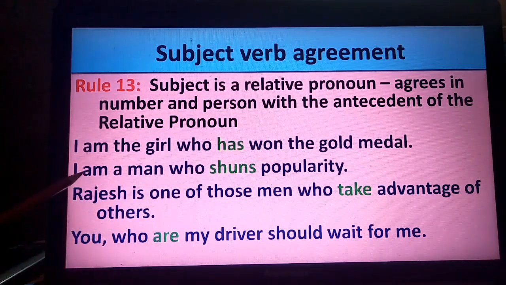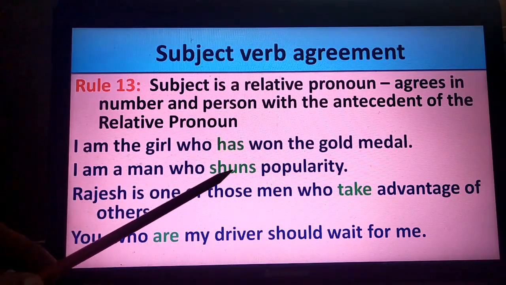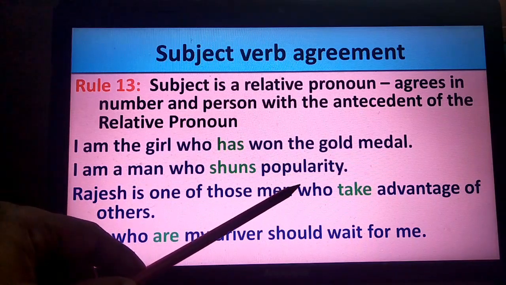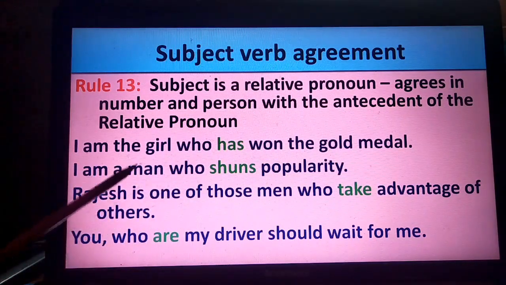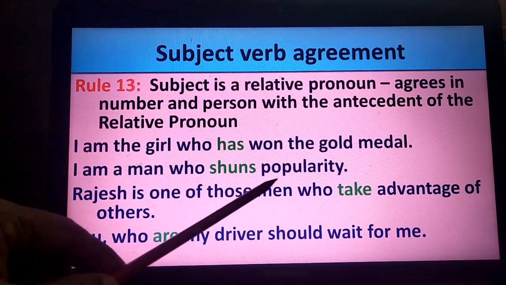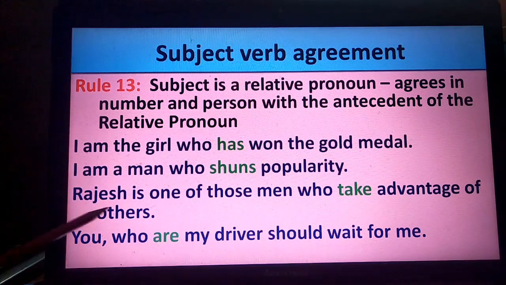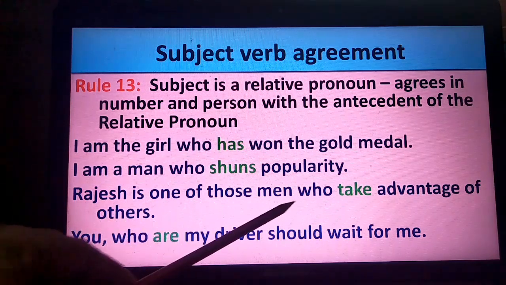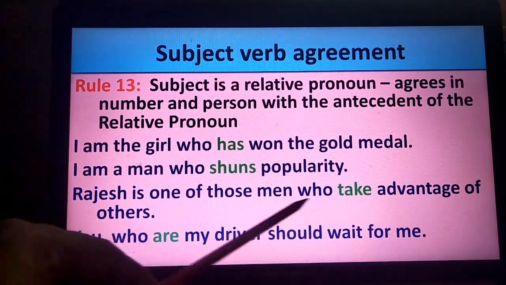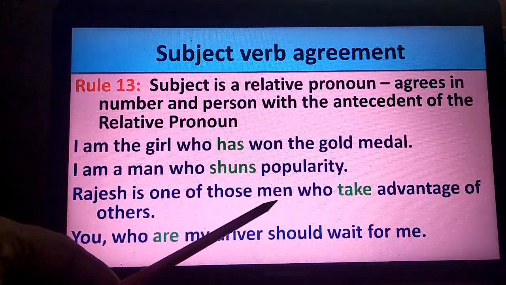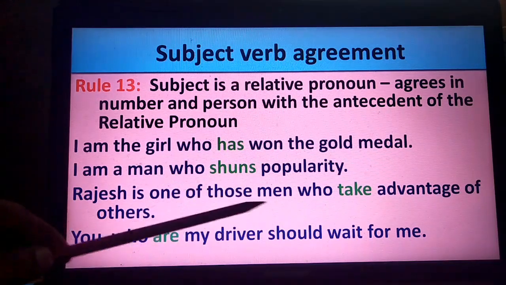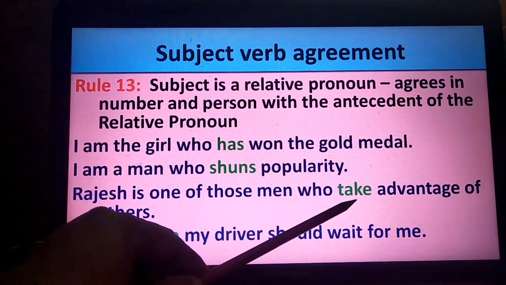I am the man who shuns popularity. Here who is standing for a man. Rajesh is one of those men who take advantage of others. Here who is standing for those men, taking plural form.